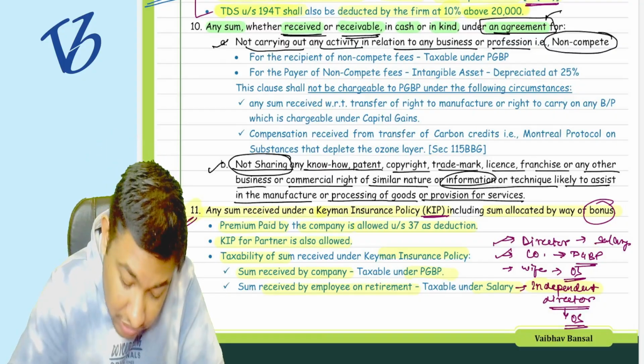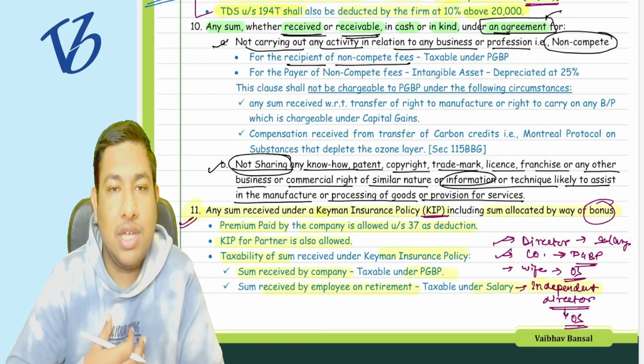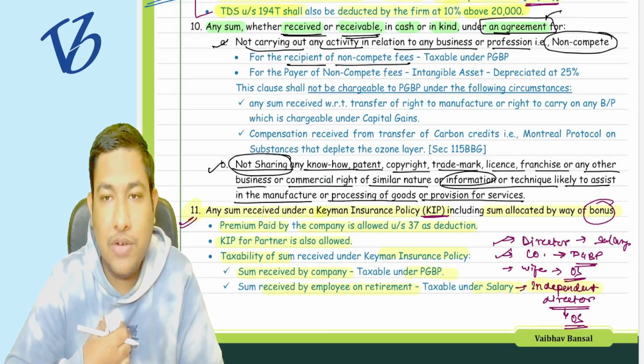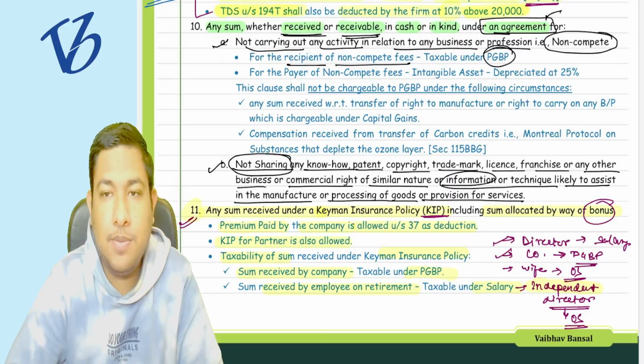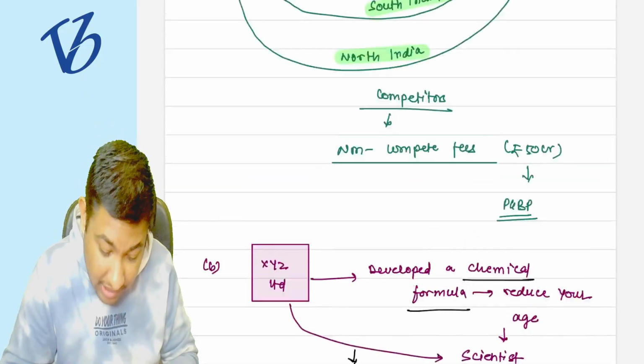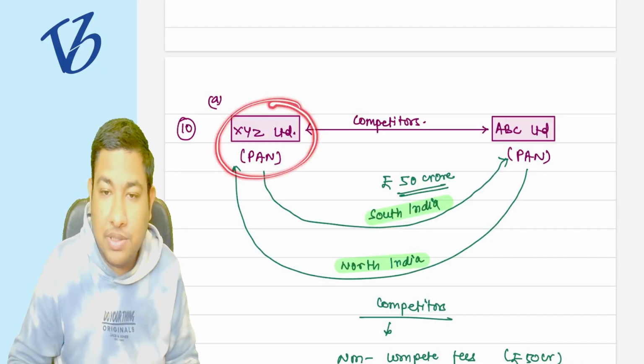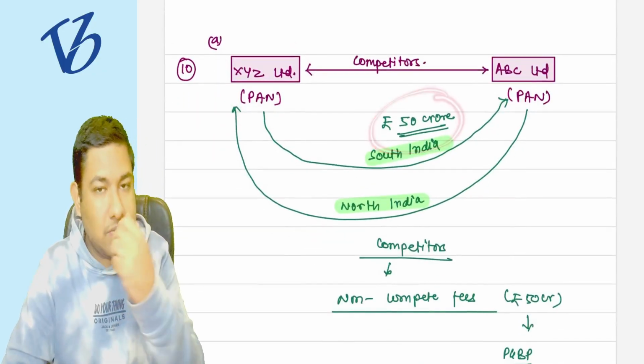Understood? Now, for the recipient of the non-compete fees, the one who is earning the income from the non-compete fees, it is going to be taxable under the head PGBP. But who is paying such amount? Like in our example, XYZ Limited is paying 50 crore rupees. XYZ Limited is paying.